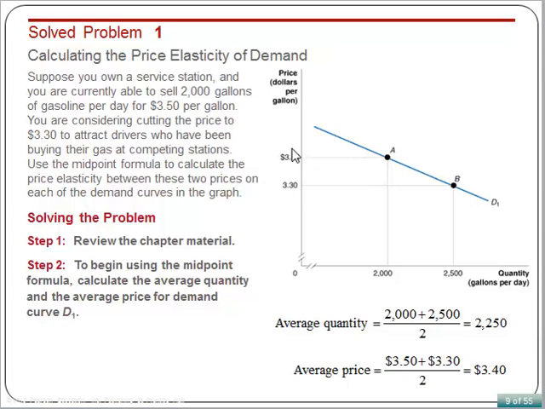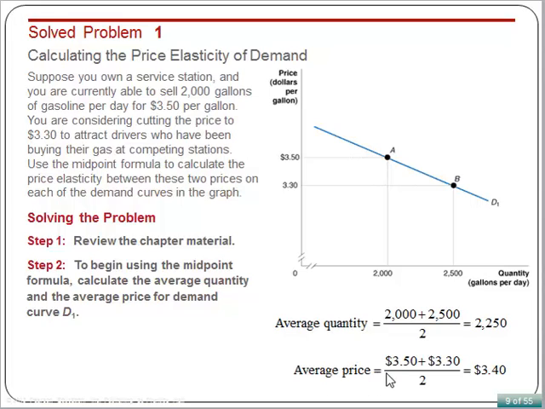On each of the demand curves in the graph. Here is one of the demand curves, demand 1. How do we do this? To use the midpoint method, we first calculate the average quantity and the average price for demand curve D1. That is, average quantity equals the original quantity, 2,000, plus the new quantity, 2,500, divided by 2. Then we get the average quantity is 2,250.